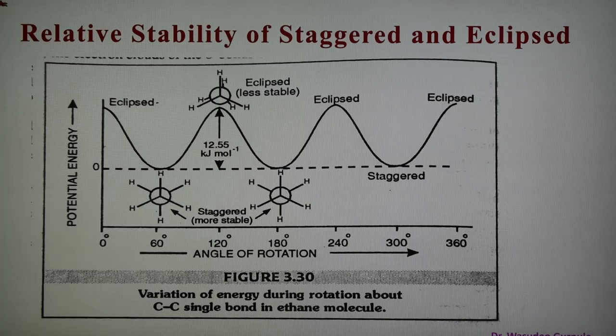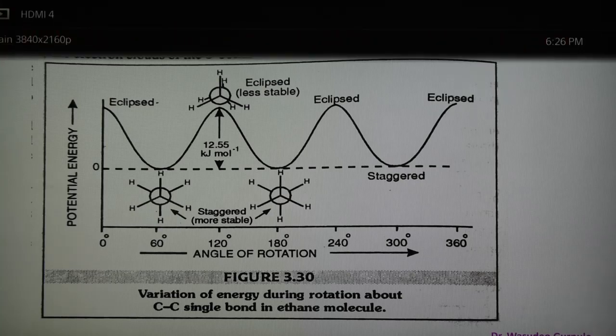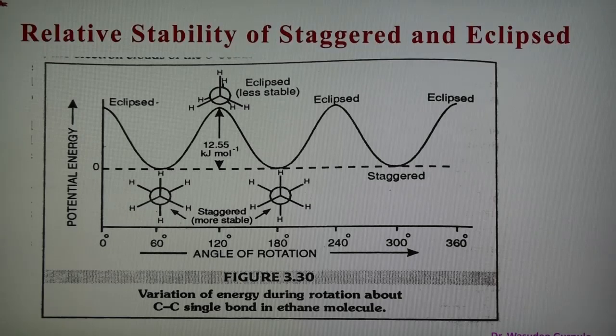These two isomers are readily interconvertible. It is not possible to separate the two conformations of ethane. At any given moment, most of the ethane molecules exist in the staggered conformation due to its minimum energy and maximum stability.